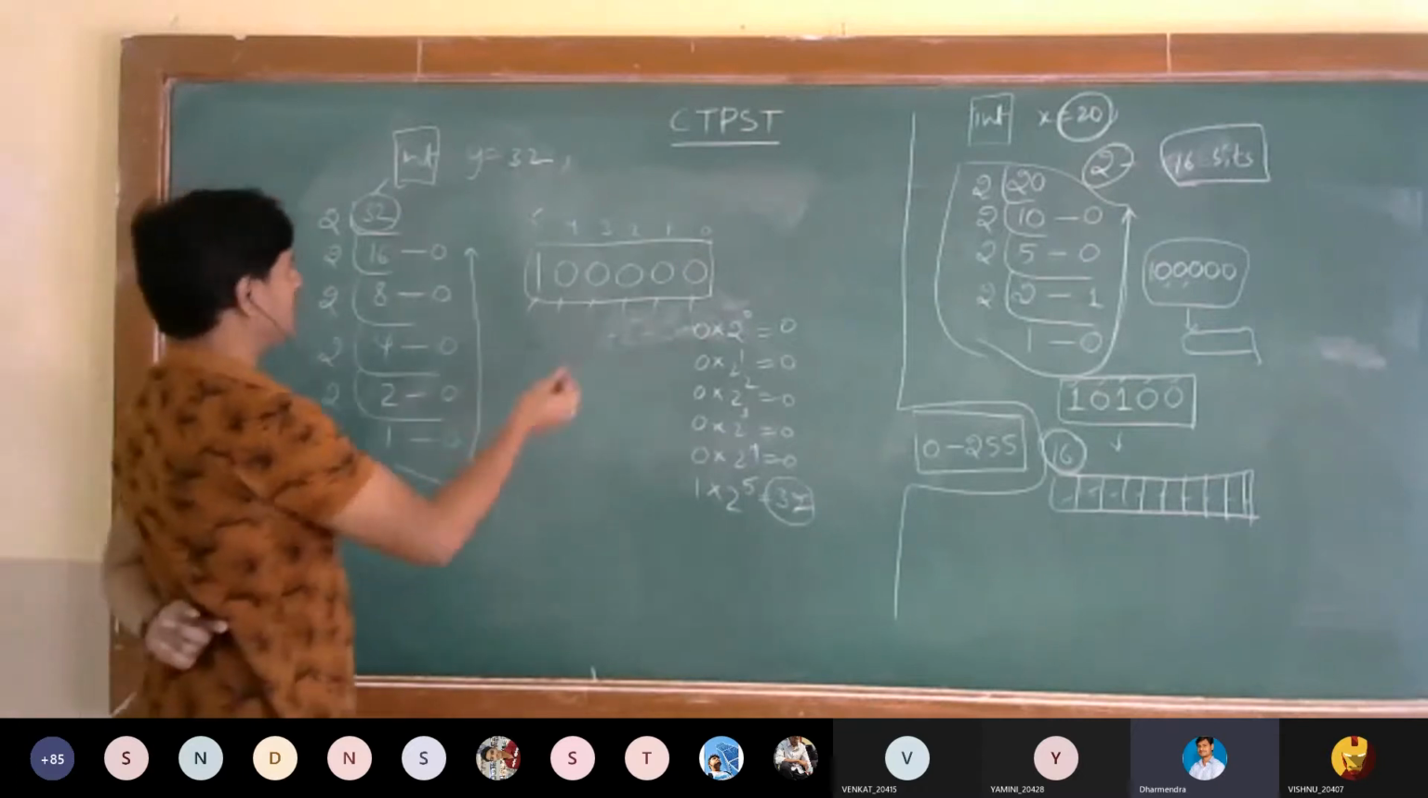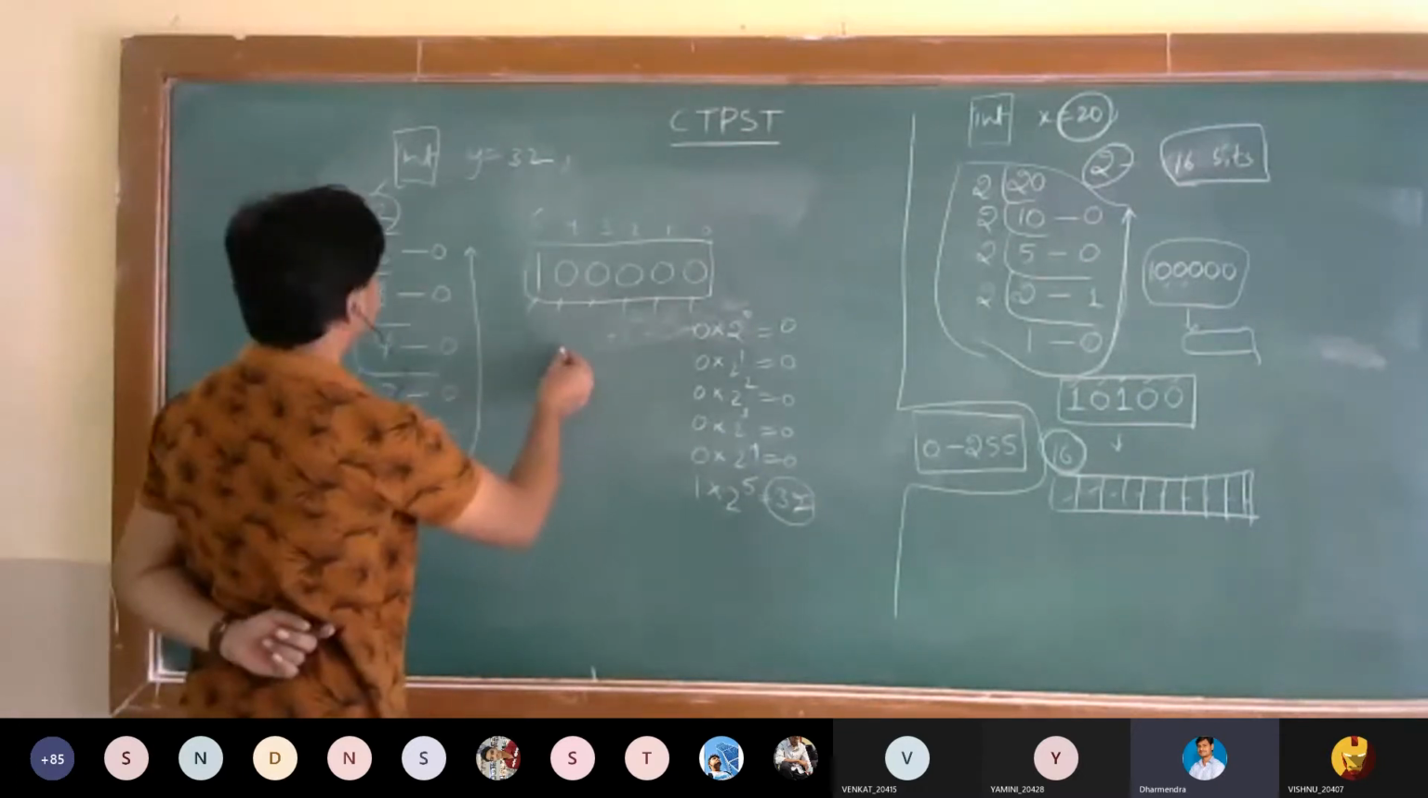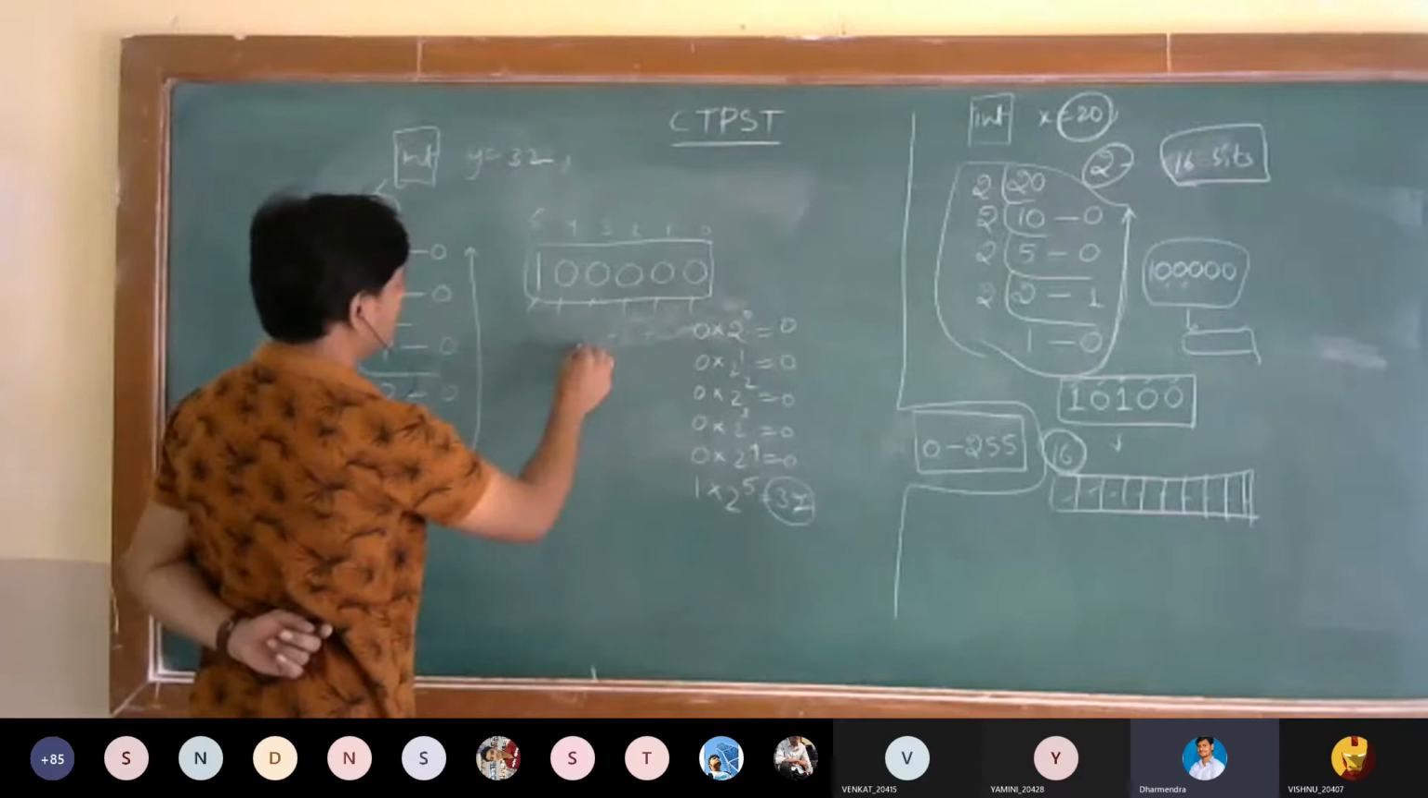So can anybody convert one more number to its binary equivalent? For example, 1024.